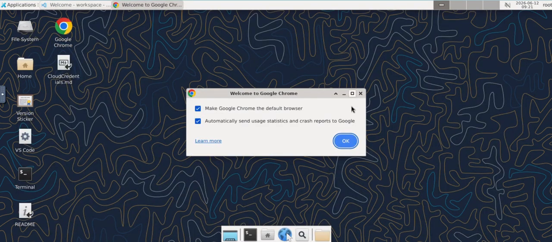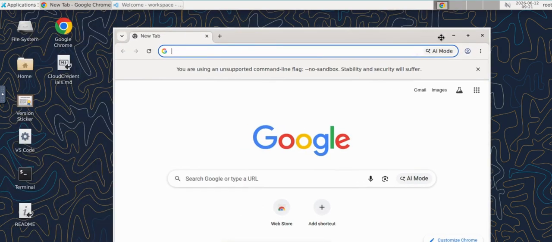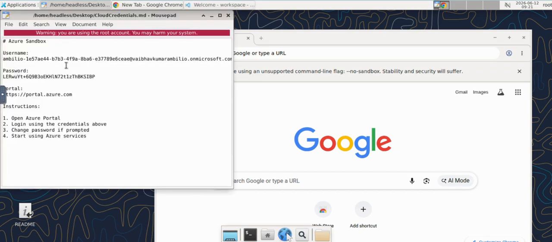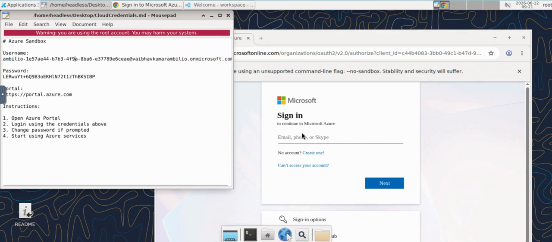We also provide Google Cloud, so you will have access to the browser and internet. Here you will get a credential MD file where each user will have different Azure credentials. The user account is created with a different resource map on Azure itself under the tenant account, and they have limited access to the cloud. In the cloud, they will have this portal which they can open, and each user will have different usernames. So whatever they create, the other users won't be able to use it.